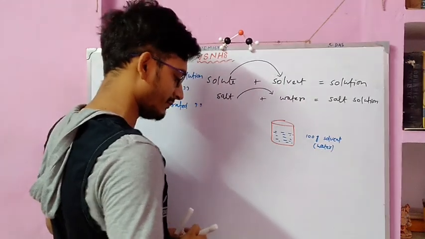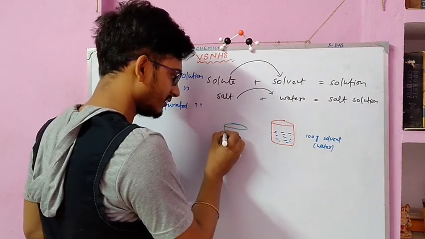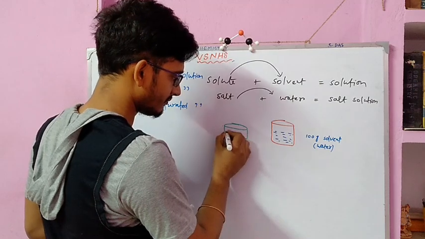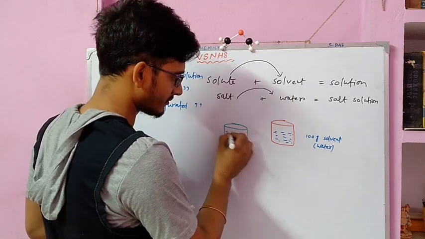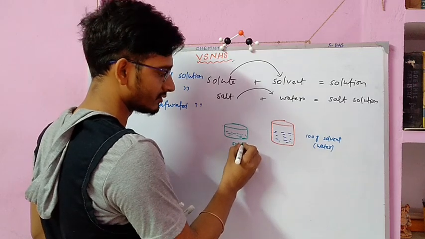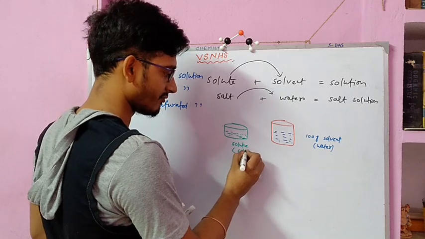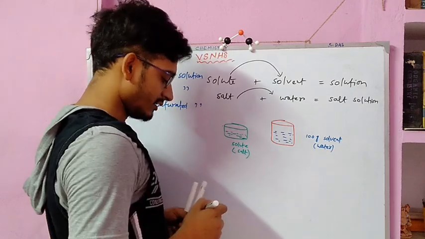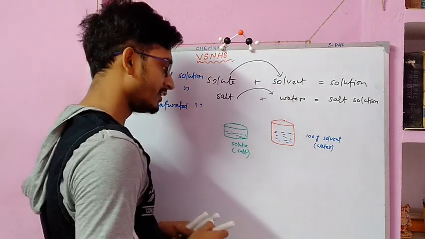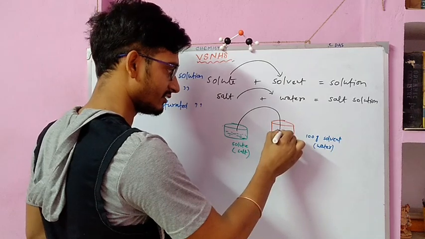Now you have another beaker where solute is there. Let's say this is salt. If you wish to form a solution, then you will have to add this solute here.